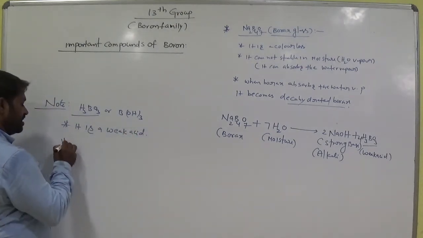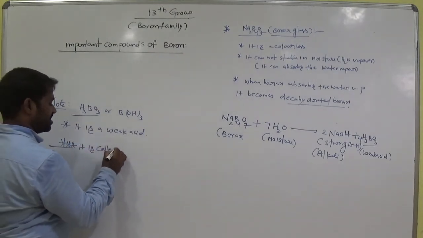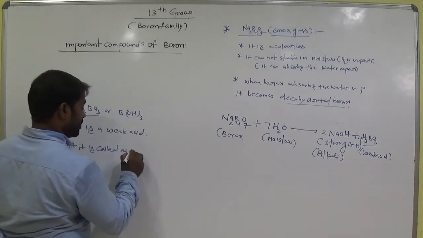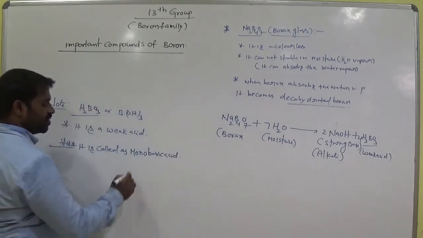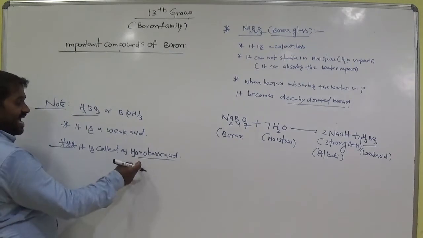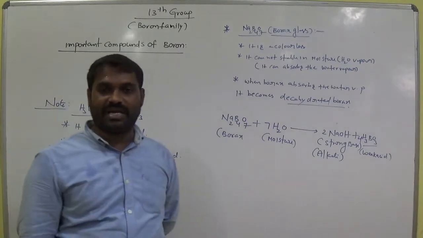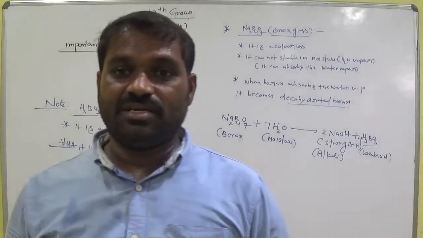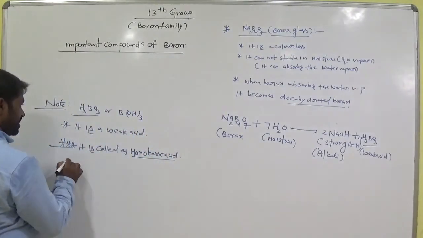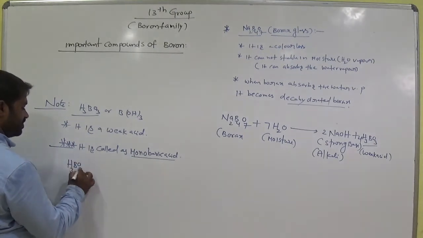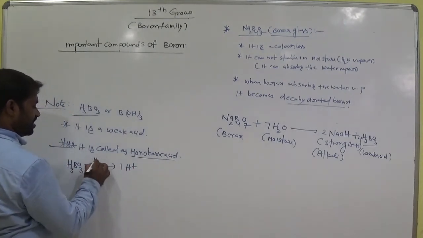Clear? And the most important point regarding this, it is called a monobasic acid. What is monobasic acid? An acid has basicity. What is basicity of an acid? The number of H plus ions released by an acid with a particular base is called its basicity. In this case, orthoboric acid releases 1 H plus when dissolved in water.